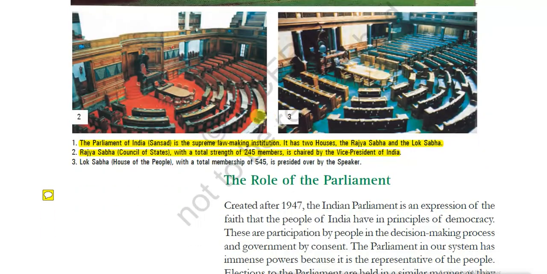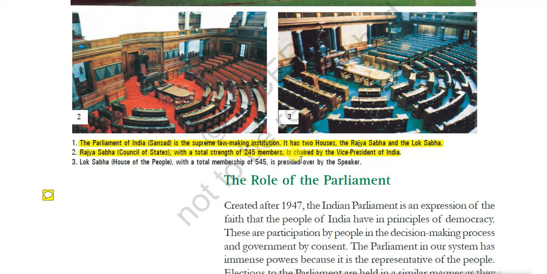This is the parliament, and the Parliament of India is called Sansad, very, very important. It is a supreme law making institution. It has two houses, the Rajya Sabha and Lok Sabha. So this is Rajya Sabha, this is Lok Sabha. The Rajya Sabha is also called the Council of States with a total strength of 245 members.